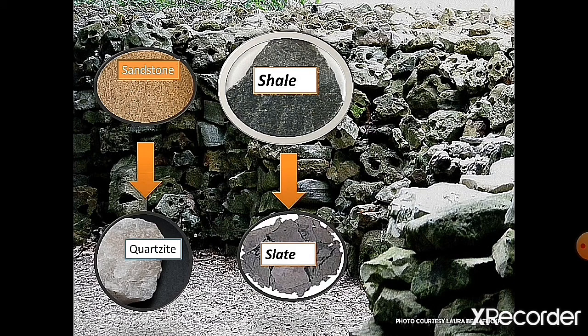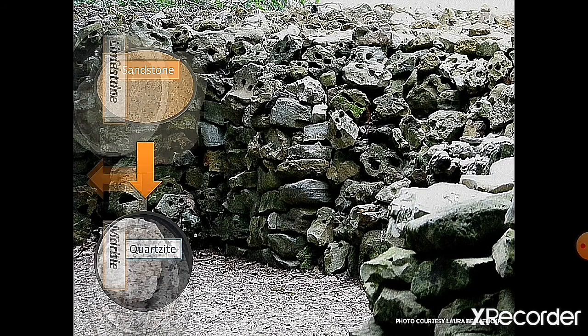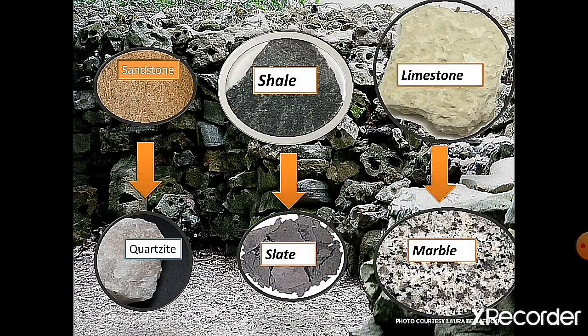Slate is also a soft grey rock, and limestone becomes marble. Do you know chalk and slate are also soft rocks? Chalk is a soft rock, but it is used by a teacher to write on the board.